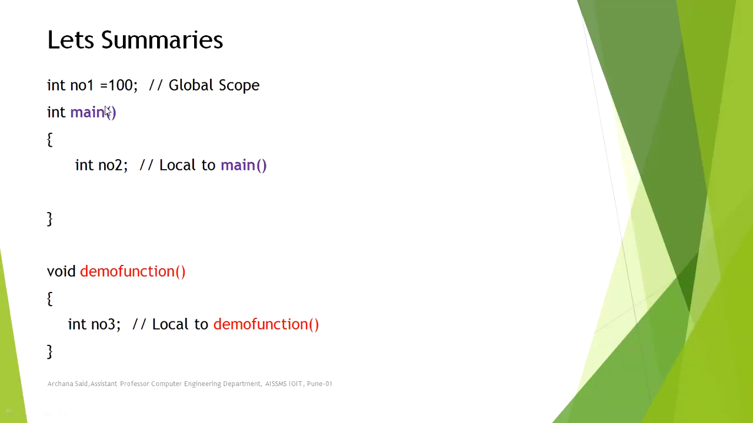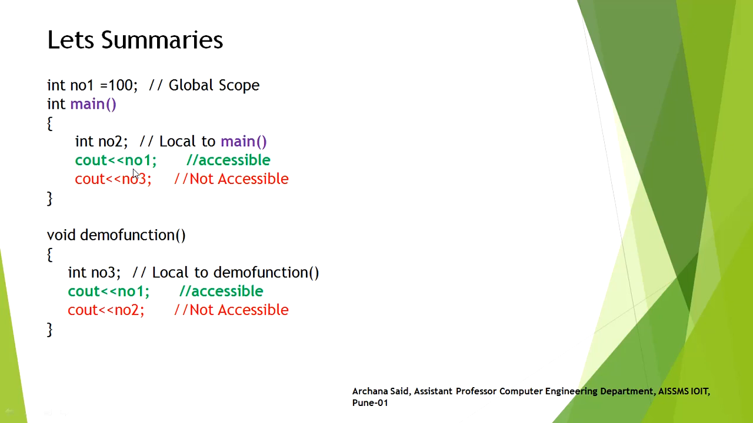So let's summarize. If I say integer no1 equal to 100, it has global scope. Integer no2 is local to main. And if I say integer no3, it is local to the demo function. Now let's see where these variables are accessible and where they are not accessible in the program. If I try to display no1 in main, it is accessible because it has global scope, and if I try to access no3, it is not accessible because no3 is local to the demo function.